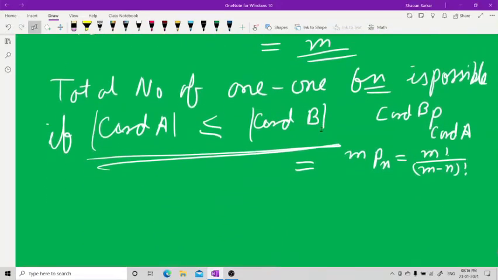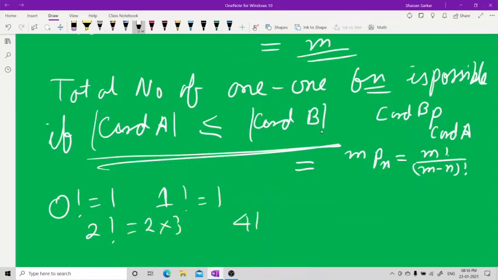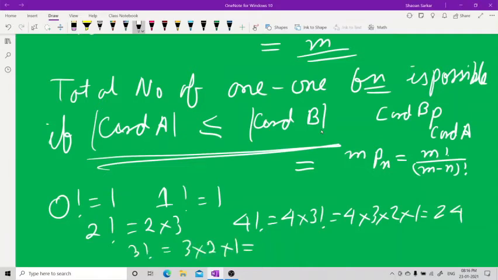And factorials, let me tell you, some students wouldn't have met. 0 factorial is 1, 1 factorial is again 1, 2 factorial is 2 into 1, 4 factorial is 4 into 3 factorial, that is 4 into 3 into 2 into 1, that is 24. This is the way you find factorial. 3 factorial is 3 into 2 into 1, and this is 6. This is how to find factorial. Suppose you have 5 and 6 values, you can now do it.